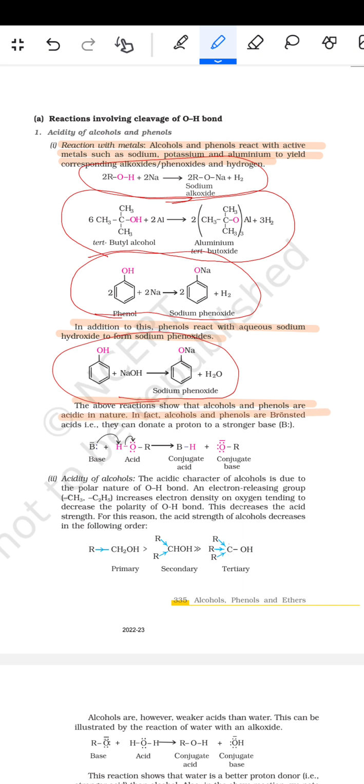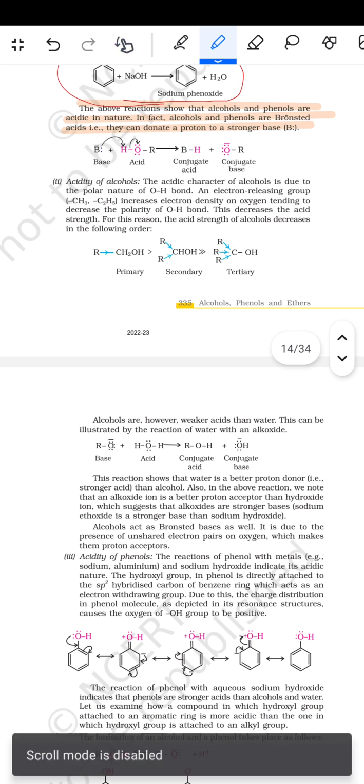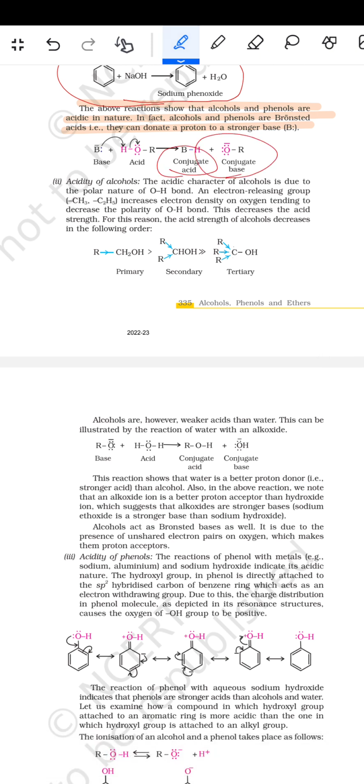In fact, alcohols and the phenols are Brønsted acids. That means they can donate a proton to a stronger base. जैसे base plus acid, conjugate acid और conjugate base बन जाएगा. Now the acidity of the alcohols. The acidic character of the alcohols is due to the polar nature of the O–H bond. And electron releasing groups like CH3 and C2H5 increase electron density on oxygen, tending to decrease the polarity of the O–H bond. This decreases the acid strength.